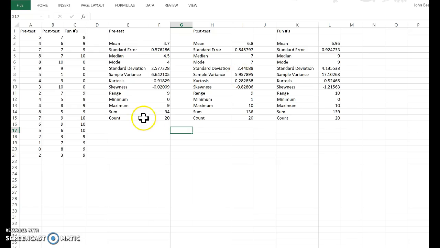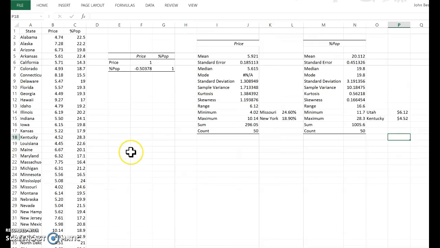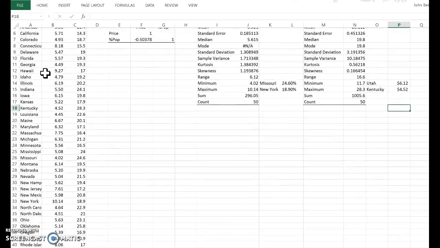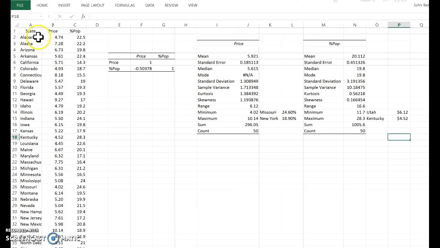So that's what I came up with on that. And then we had to do a correlation one. So I thought, what the heck, as a former smoker, I'd be interested to see the average price of cigarettes in all 50 states, and it's all 50 listed right there. So it has all the prices right here in column B, and then it had the percent of the population that smoked in each state, so I thought that'd be kind of cool. Let's see if there's a relationship between the cost of cigarettes and the number of people smoking.